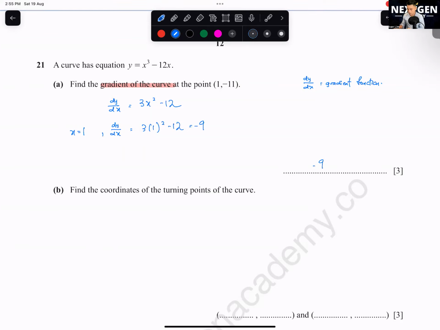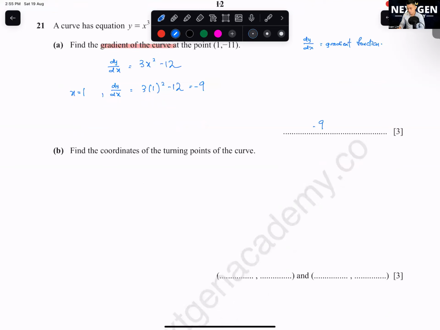Find the coordinates of the turning points of the curve. Okay, what is turning points? Whenever you see this keyword here, you have to remember dy over dx is equal to 0. Yes, turning point is also maximum, minimum point, but to calculate the value of it is dy over dx equals to 0. Remember this formula.